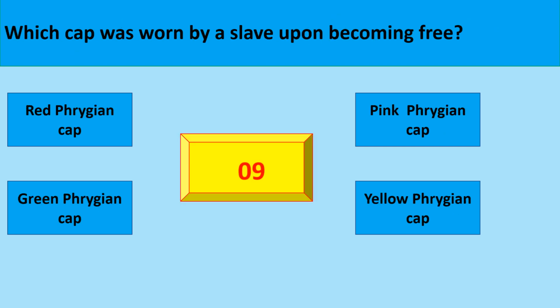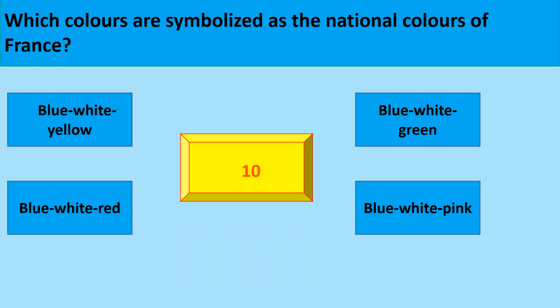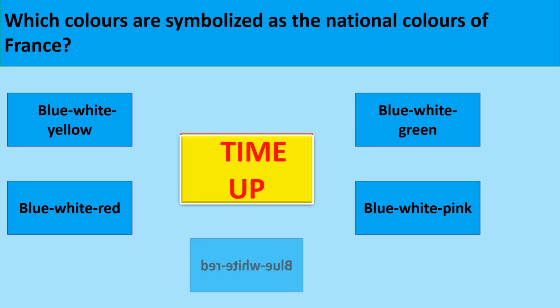Which calf was born by a slave upon becoming free? The correct option is red Frisian calf. Which colors are symbolized as the national colors of France? The correct option is blue, white, red.